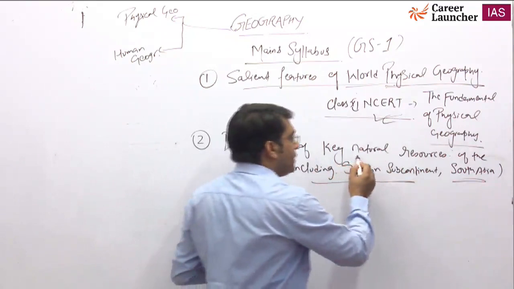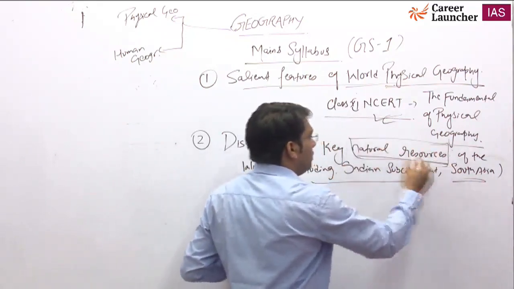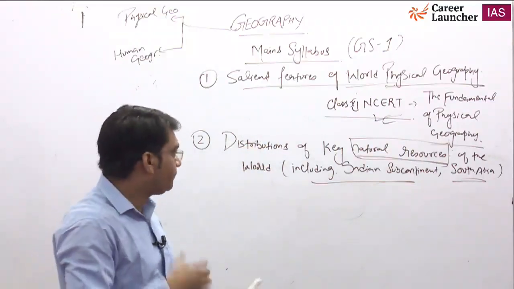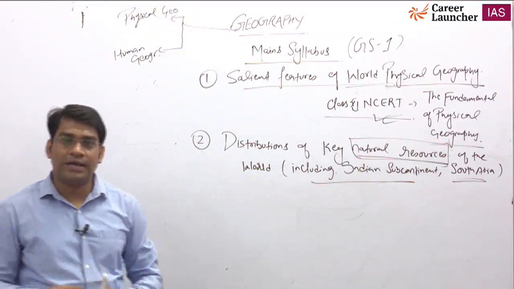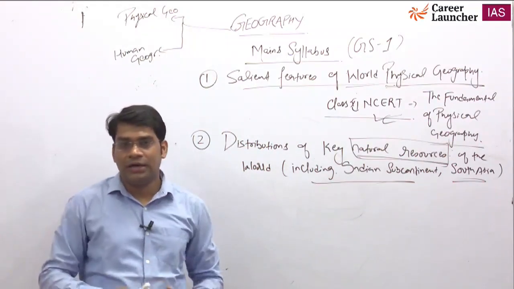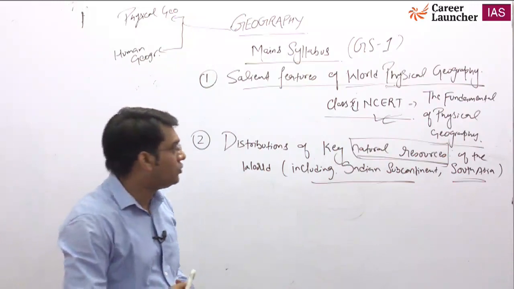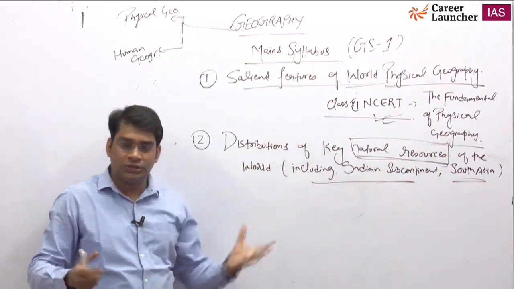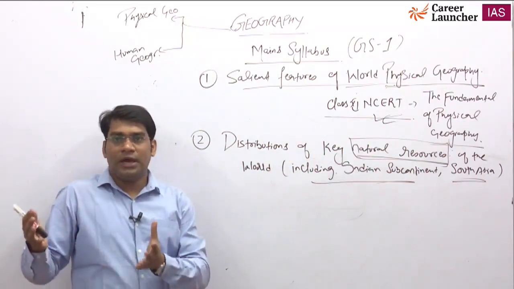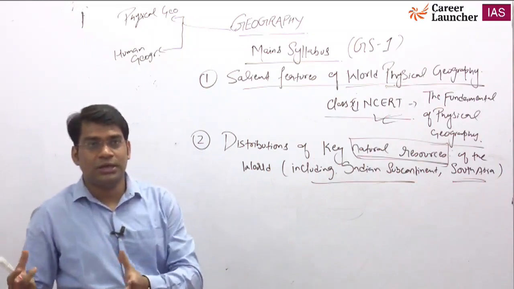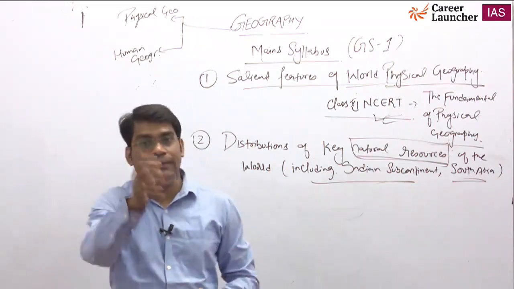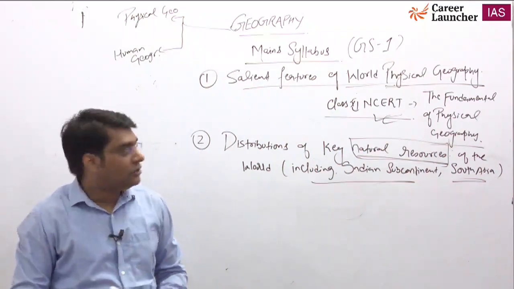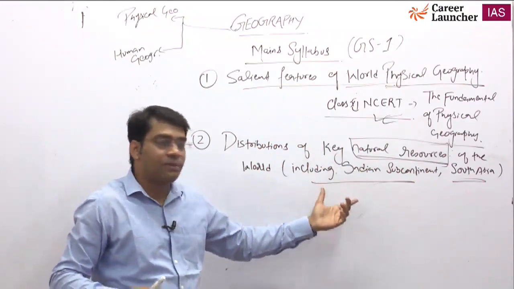Now you know what natural resources are. The resources which help human beings and are available in nature, like coal, petroleum, natural gas, and minerals, whatever minerals we extract from the earth's crust, gold mines, everything, are part of natural resources. Key natural resources are basically coal, petroleum and natural gas, because any country's economy depends on the resources available in its territory.